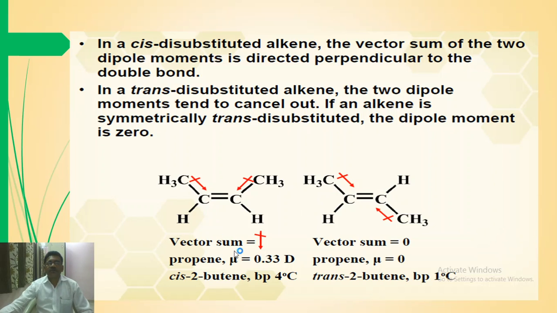Cis-2-butene shows a 0.33 debye dipole moment and trans-2-butene shows 0 dipole moment, because here these dipole moments are directed perpendicular to the carbon-carbon double bond, and therefore the dipole moment of cis-2-butene is 0.33 debye. But in the case of trans-2-butene, both groups are present on opposite sides of the carbon-carbon double bond, and therefore the dipole moment of one CH3 group is cancelled by the other CH3 group, and therefore the dipole moment of trans-2-butene is 0. Thank you.